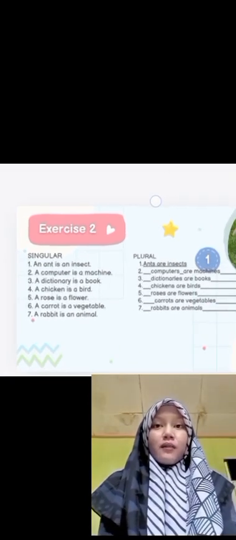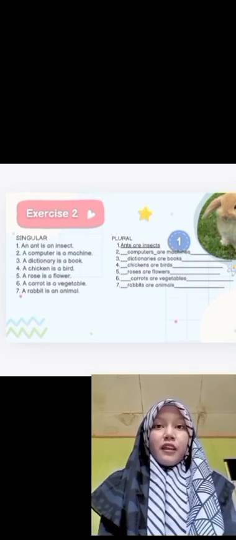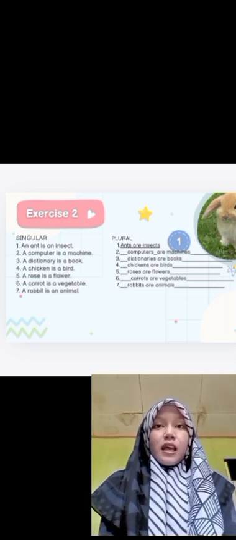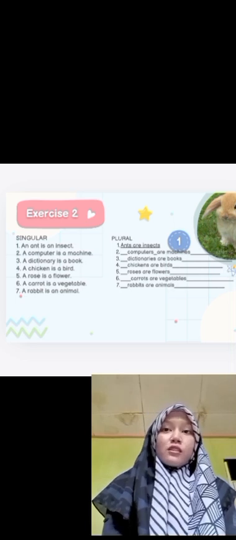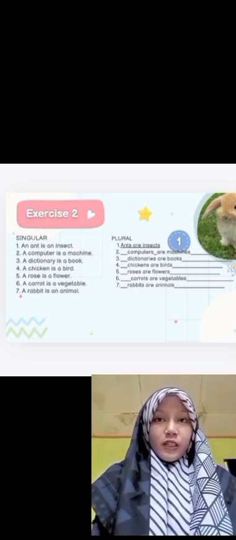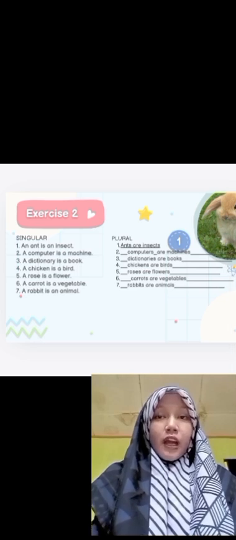Rabbits are animals. In front of animal we have to remove the article and add s at the end of animal. So the answer is rabbits are animals.